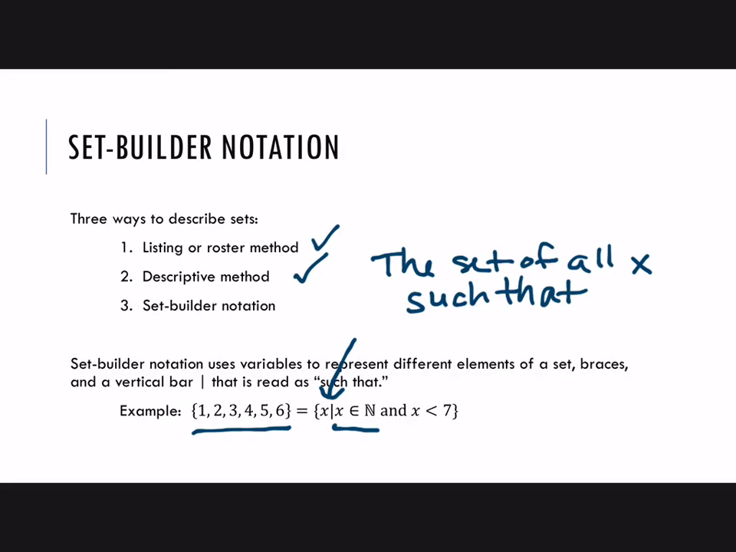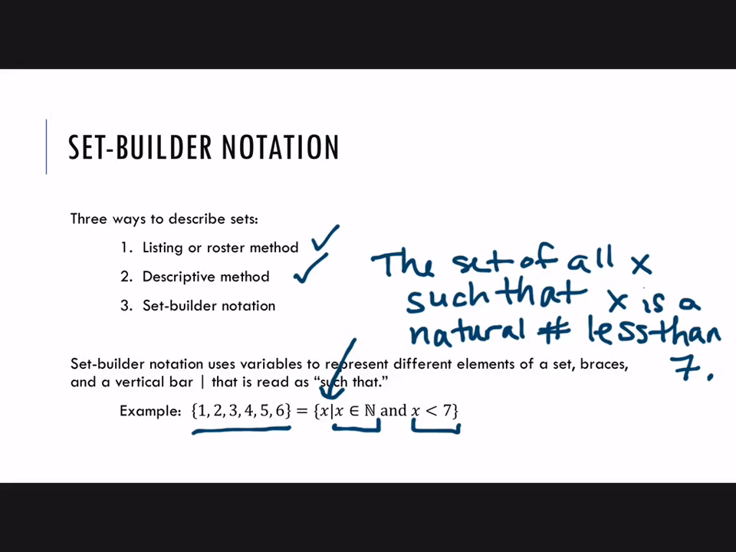Okay, this part, all right, there's your new symbol for element, and if you recall, the fancy N there means natural numbers. So we're saying that x has to be a natural number. So this is the set of all x such that x is a natural number. And then the second part, you might want to review inequality symbols if you don't remember those, but that means x is less than 7. So we can say the set of all x such that x is a natural number less than 7.